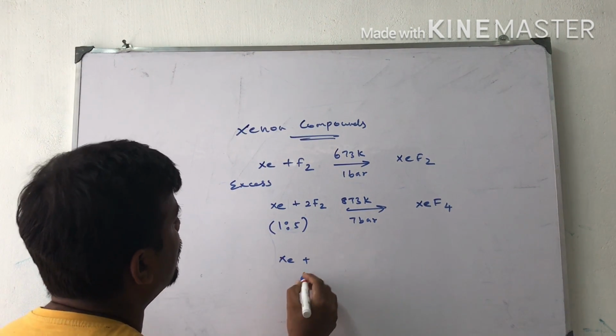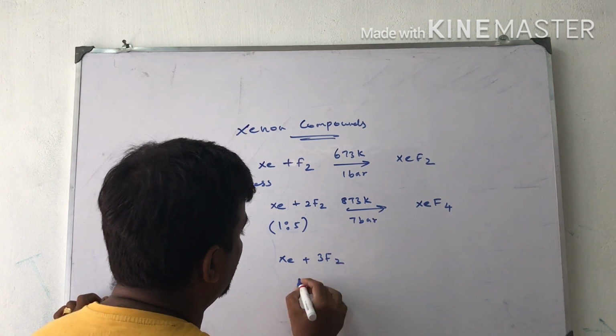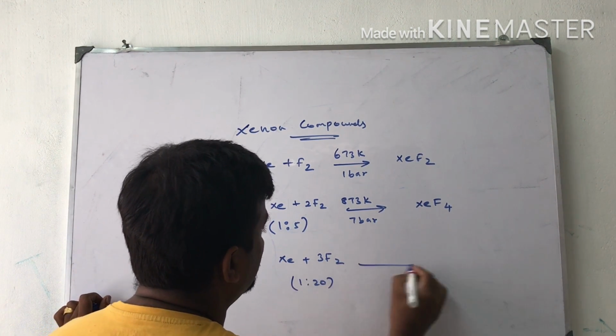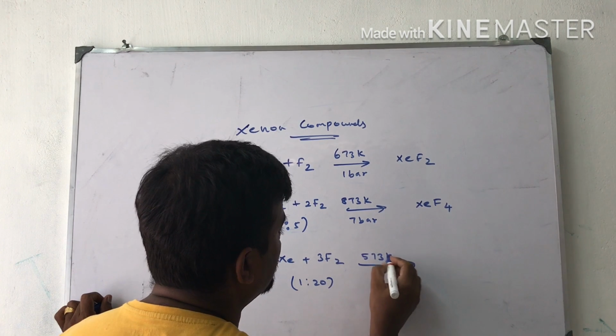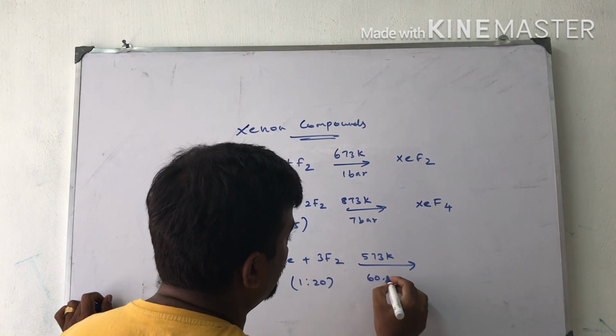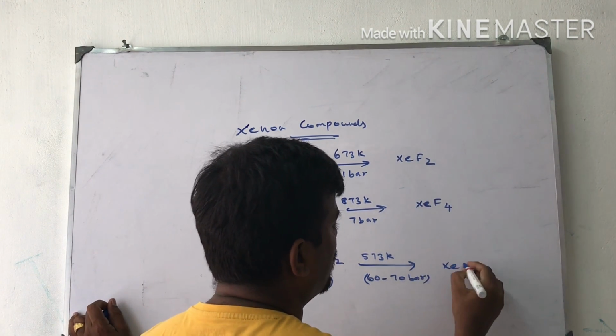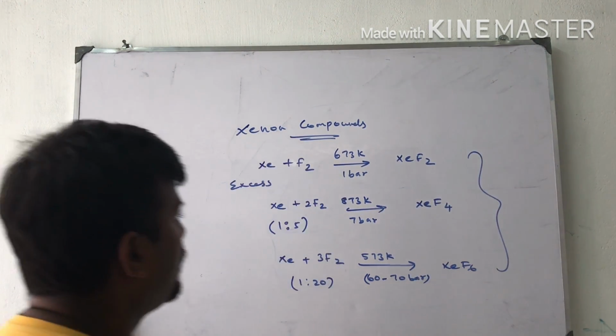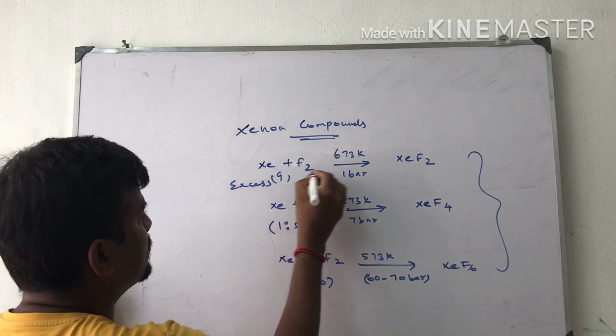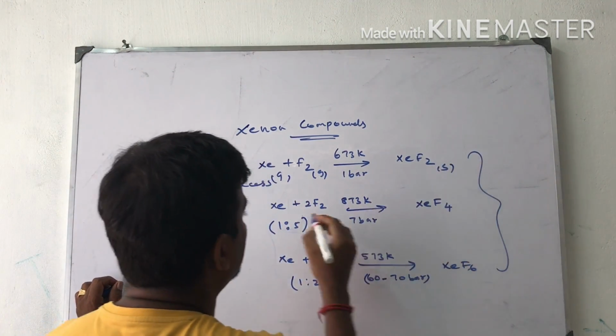Xenon reacts with fluorine in a 1:20 ratio at 573 Kelvin and a pressure of 60 to 70 bar, and it gives xenon hexafluoride. These are the main products, gas and solid.